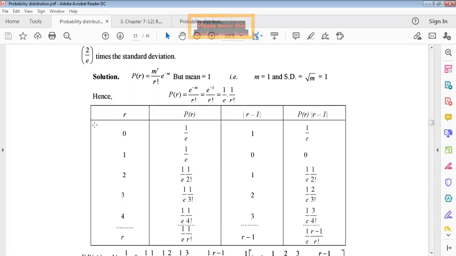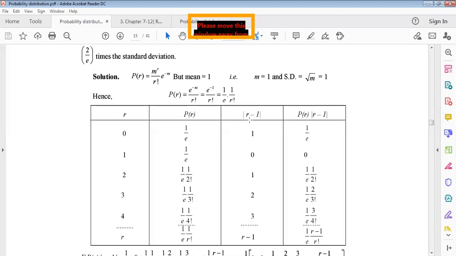Hence we can arrange a table using this probability density function. In the first column we have r from 0 onward, and the probability density function will be this derived function. Putting r equals 0 here, we get 1 by e only, since 0 factorial is 1.